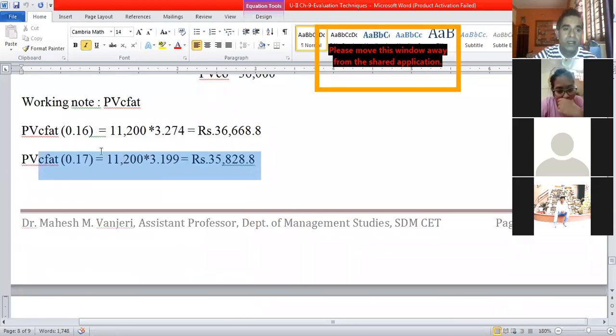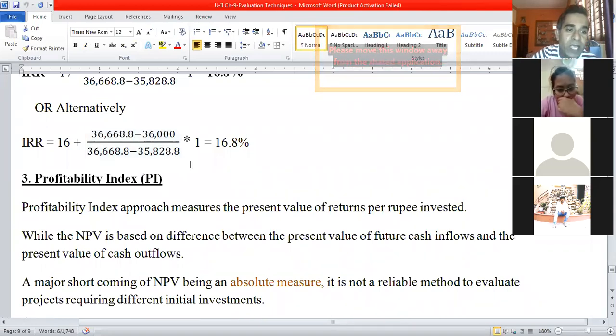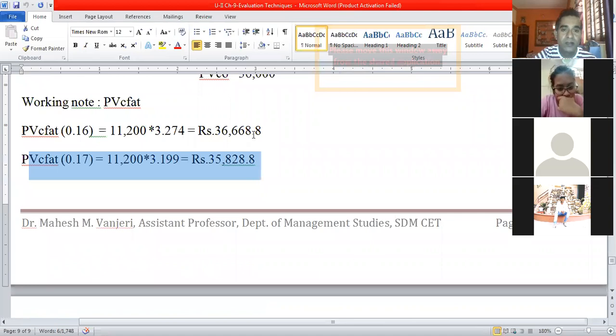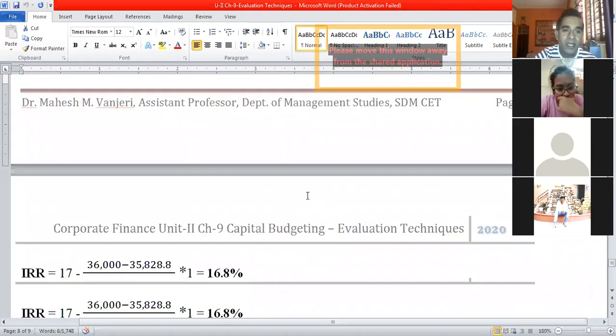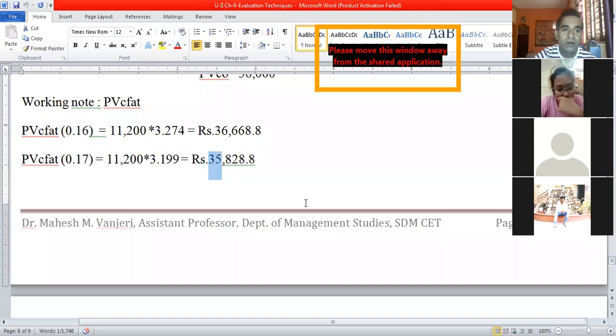Then divided by delta PV, that is the difference between the present value of cash inflows at 16% interest, which is 36,668.8, minus the present value of CFAT at 17% interest, which is 35,828.8.